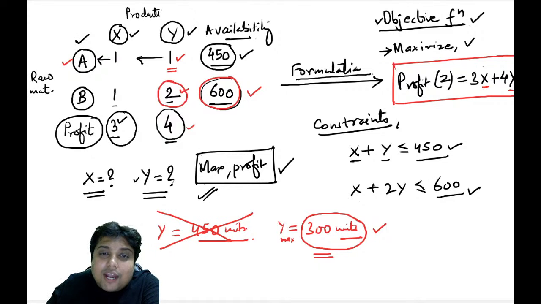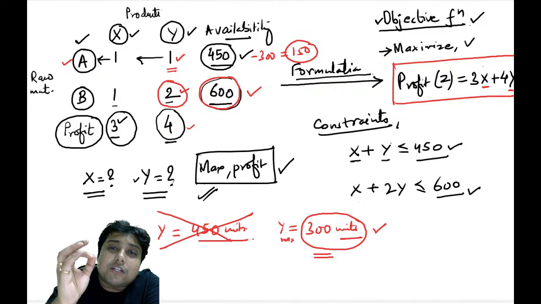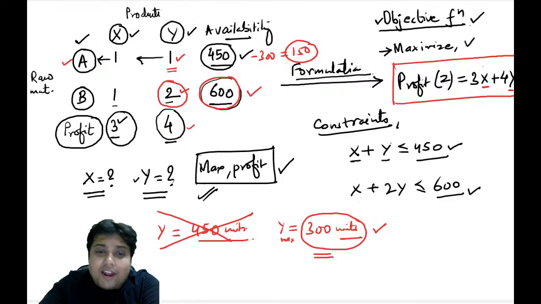But if I look at A, then for 300 units of Y, I will only utilize 300 units of A. That means 150 units will remain behind. 150 units of A will remain unutilized if I decide to make Y completely.